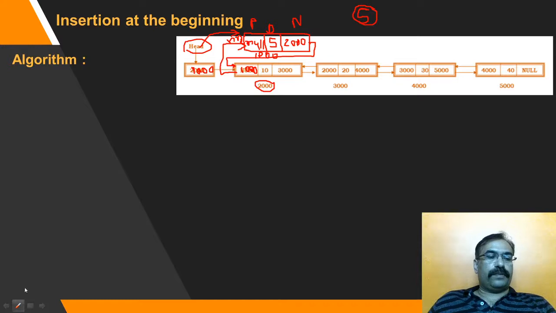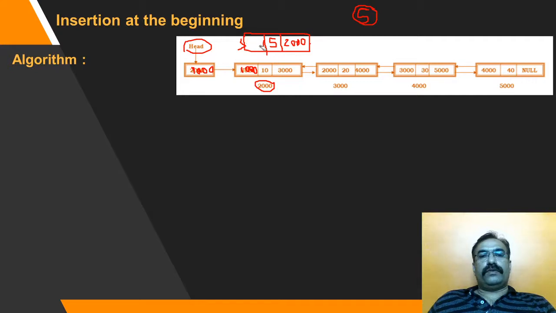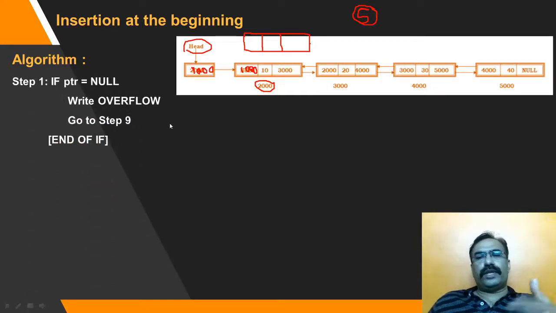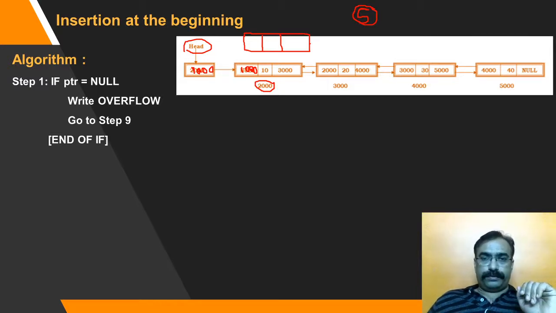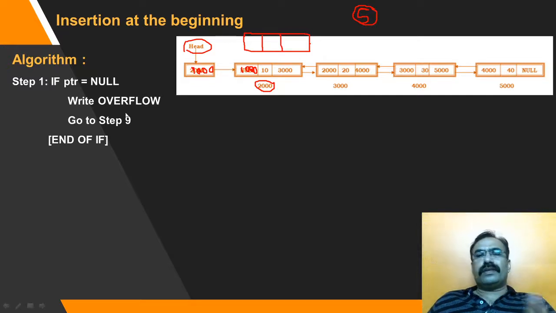Let us just find out how the things are happening again with a step-by-step algorithm. First thing is we'll have to check whether the list exists or not. This is the default verification you'll have to do every time you try to insert a node. That is a default one. So we are going to check whether it exists or not.